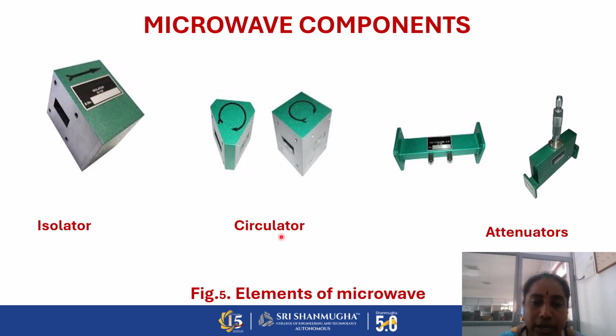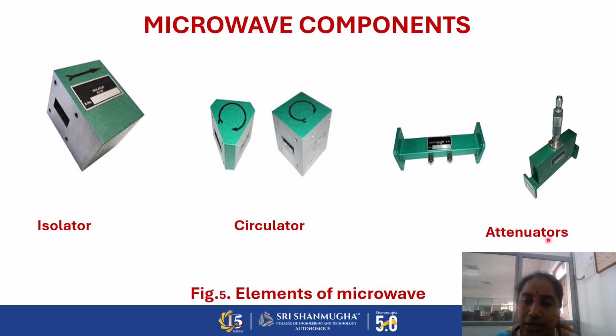And next one, circulator. The circulator consists of three ports: one, two, and on the backside the third port is available. Here we can transmit the power levels based on the port. In the first port we apply the electromagnetic signal, and at the second port we take the output. At that time we can terminate the third port by using a matched termination element. Alternatively, we can take the output from port 2 and port 3.